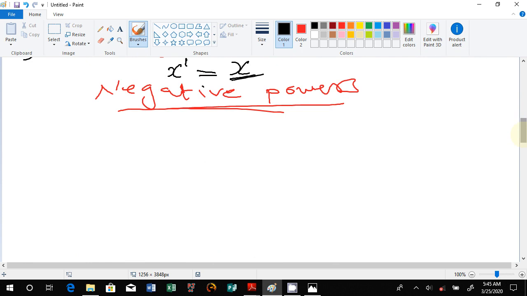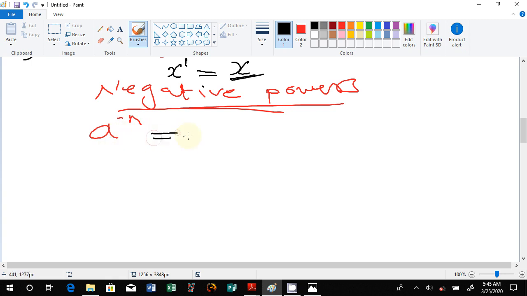What do we mean by negative power? Negative powers will be expressions in the form of, if a is a number, then it's raised to the power negative n. Now we should be able to know that we convert this one into a positive index, and it's very important to convert this one into a positive index.